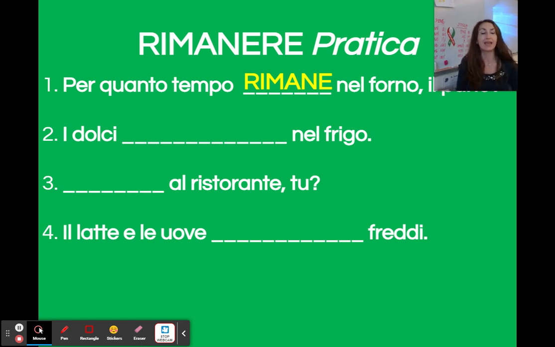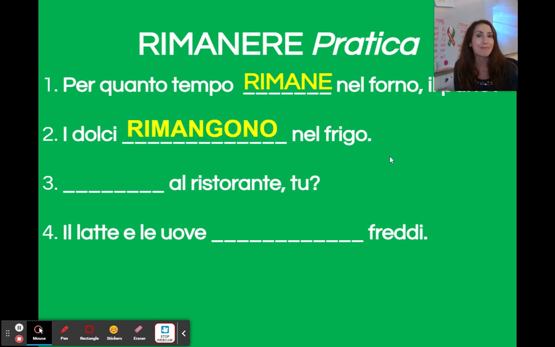Here, i dolci blank nel frigo. The sweets remain in the fridge. I dolci, plurale. We cannot use io or tu because we're not talking about ourselves as though we are sweet, but perhaps we are. We are not talking to the sweets because, well, we're not on that level. I dolci, they're plural. We're not talking about ourselves in the sweets, so it can't be noi. We're not talking to all of the sweets again, so it can't be voi. The only possible risposta, rimangono.